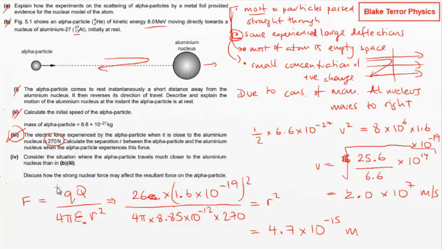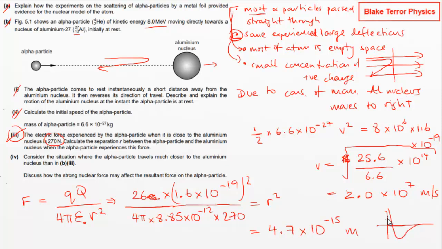Consider the situation where the alpha particle travels much closer to the aluminium nucleus than in the last part. Discuss how the strong nuclear force may affect the resultant force on the alpha particle. Right, so yeah, the strong nuclear force, this is something that becomes attractive at very short distances, around about 10 to the minus 15 meters. So yeah, if we get close enough, even 2 times 10 to the minus 15 is going to start kicking in.